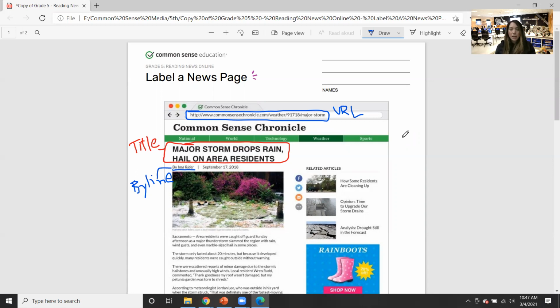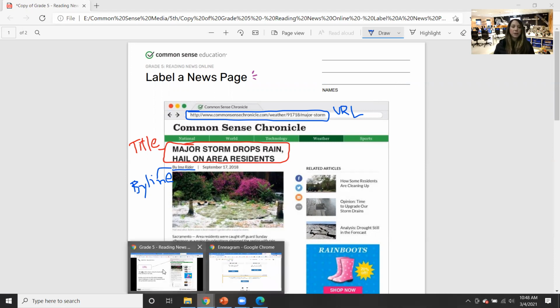That somebody can say, wow, they went and they've read that whole article and this is what they learned from it. And that's why they're using it in their paper, right? I just hope that you guys, as you get to middle school, you can't just put Google. That doesn't count as a source. You can't just put Wikipedia. That doesn't count. You have to be specific. Where exactly did you find it on the internet? Somebody should be able to go to that exact article that you found and look at it and make sure where they got their information from. So that's something for you guys to learn.